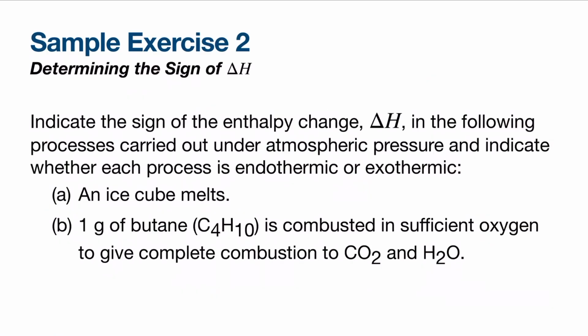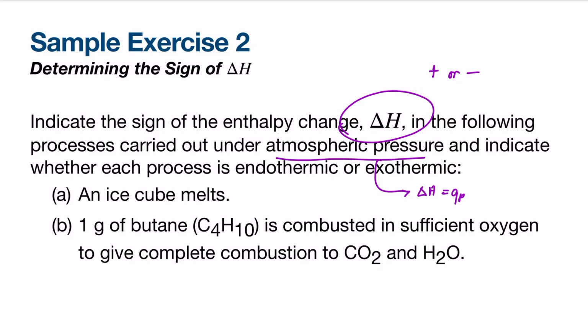Now let's apply the concepts that we have learned in sample exercise number 2. Indicate the sign of the enthalpy change, or delta H, in the following processes carried out under atmospheric pressure, and indicate whether each process is endothermic or exothermic. So our goal is to determine whether delta H is positive or negative. Because each process occurs at constant pressure, the enthalpy change equals the heat absorbed or released, or delta H equals Q_P. So we must predict whether heat is absorbed or released by the system in each process.